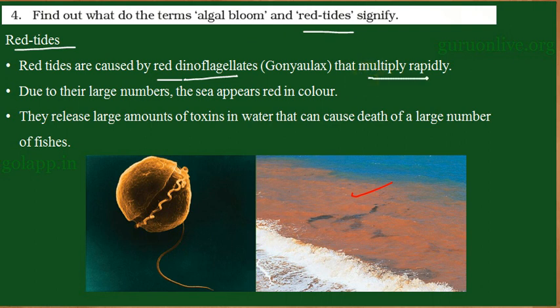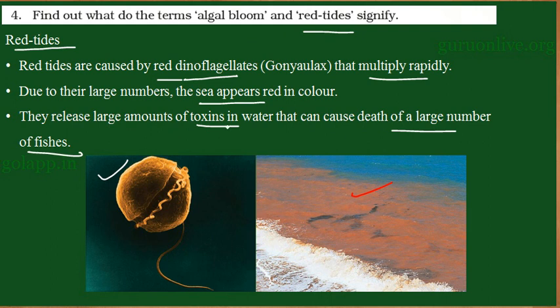They multiply rapidly. Even here, the sudden increase in the population of red dinoflagellates makes the water appear red in color, and the sea appears red. These increased red algae produce certain toxins in the water, and that can cause the death of a large number of fishes. When the population increases suddenly, the enormous amount of toxins produced by these dinoflagellates kills many aquatic organisms.